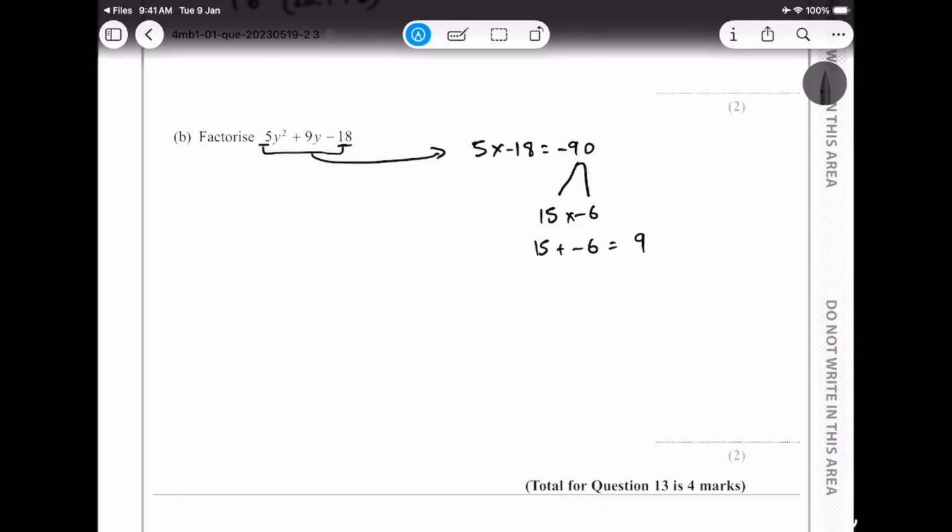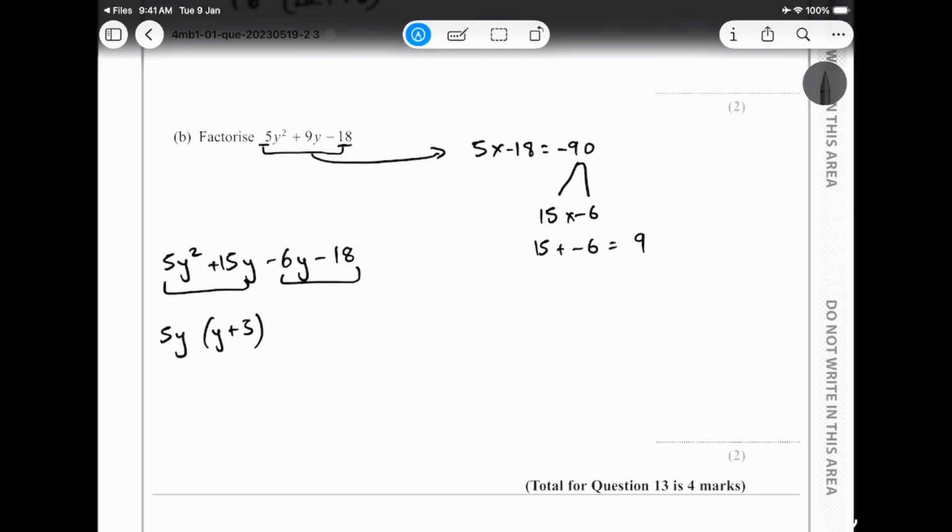All right, so I rewrite this: y squared plus 15y plus negative 6y minus 18, and again I take the commons out with the pairs. Then that's going to be 5y and y plus 3.